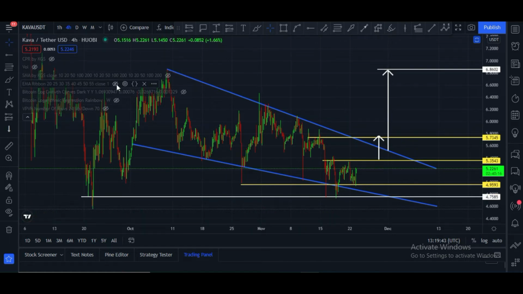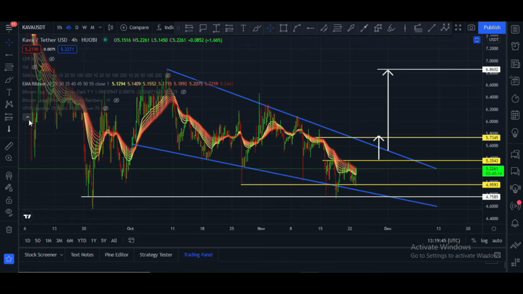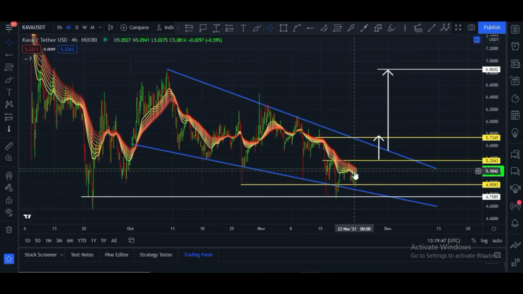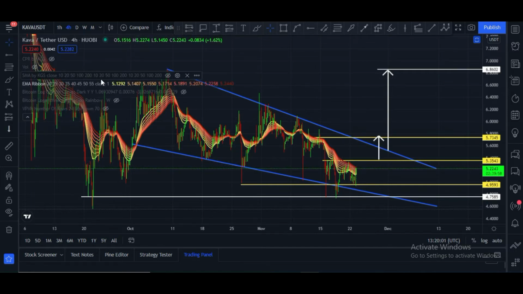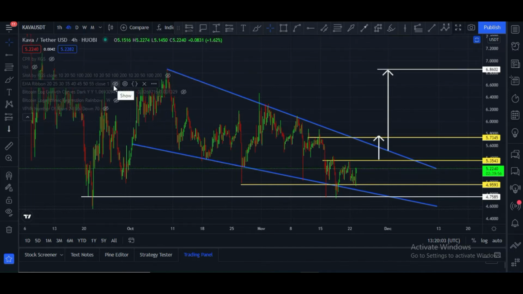And let me show you the EMA ribbon. Candles are trying to break this EMA ribbon. Once a candle closes above the $5.26 price level, in that case, Kava will break this EMA ribbon. After that, price definitely will hit my targets. We have to wait for a strong volume confirmation.